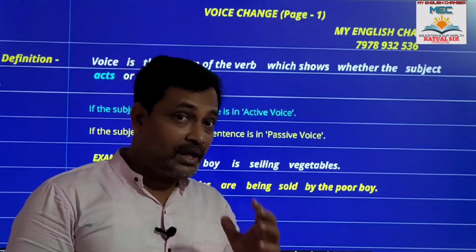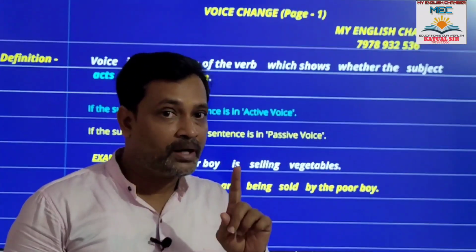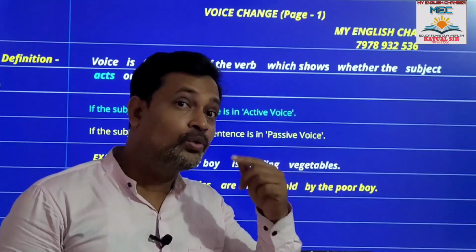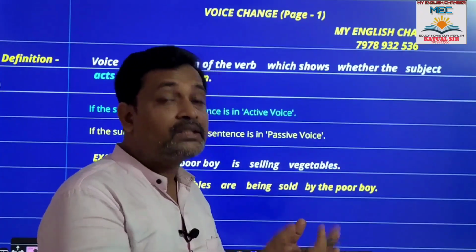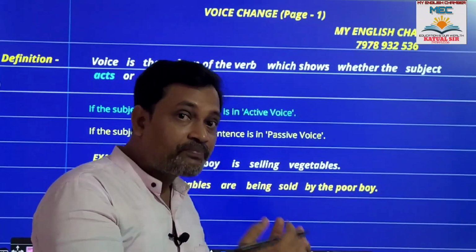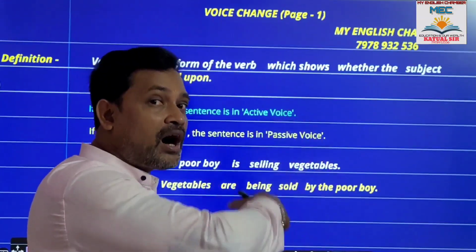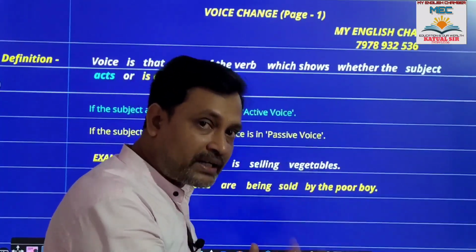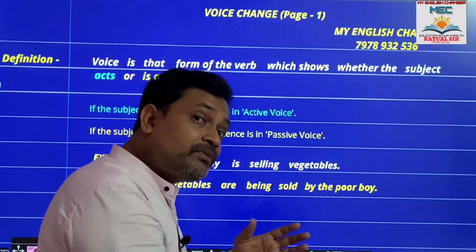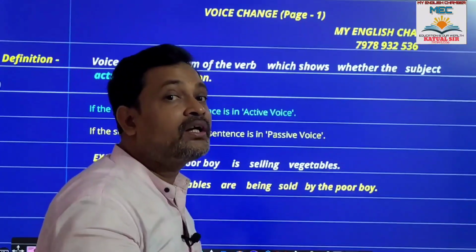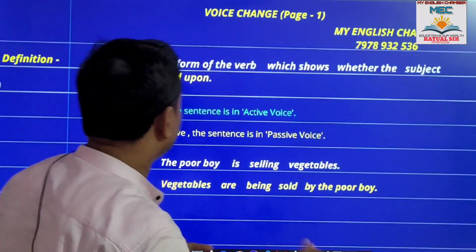Voice is that form of the verb which shows whether the subject acts or is acted upon. It means if the subject acts, the sentence is in active form. If something is done to the subject, the sentence is in passive form.